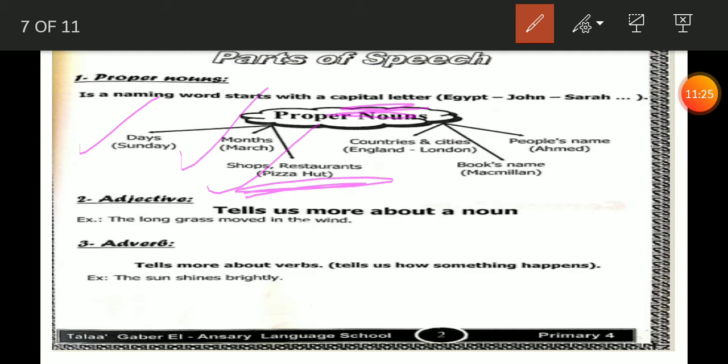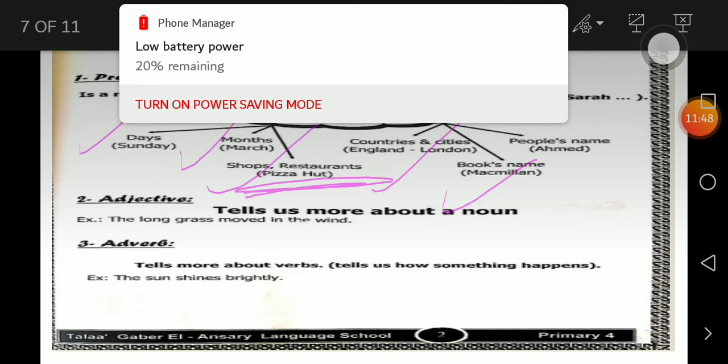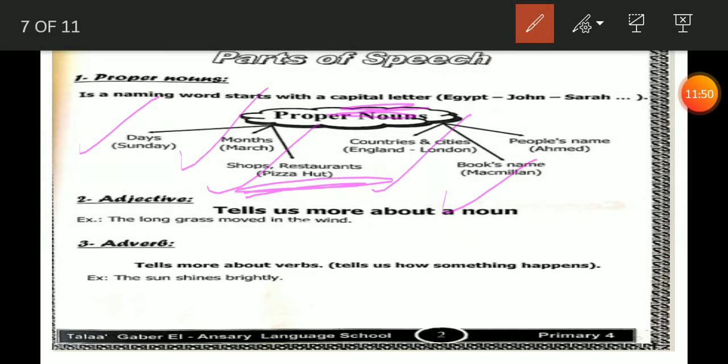Number 4, countries and cities. Egypt, Cairo, Alexandria, Giza, Luxor, Aswan, America, London, Australia, Spain. All of them are countries and cities, so all of them should begin with capital letters. Number 5, books name, like Macmillan, like Time for English. All of them are books names.